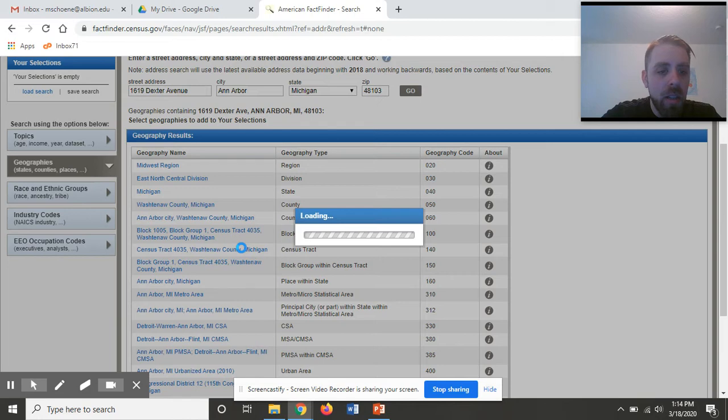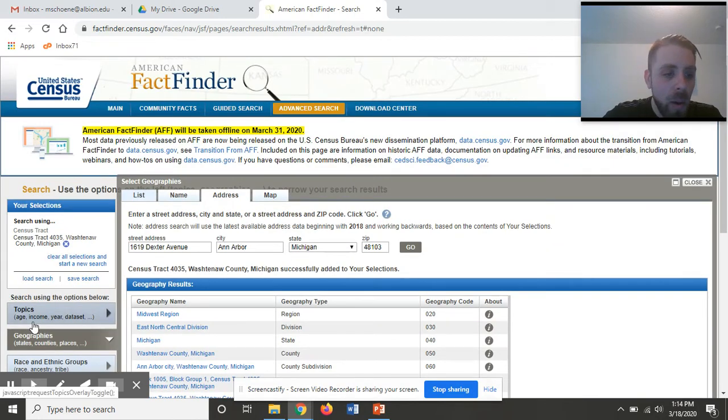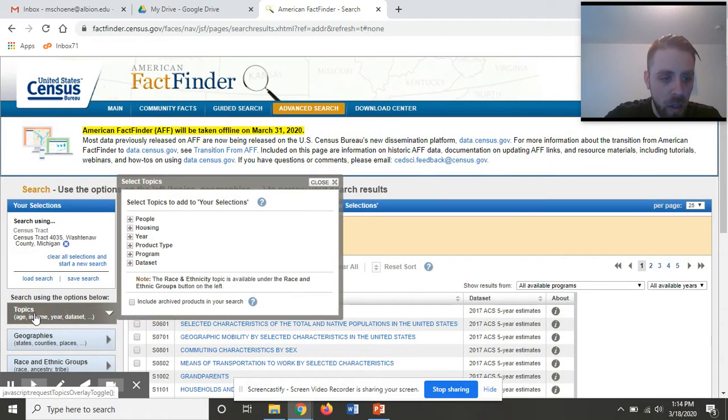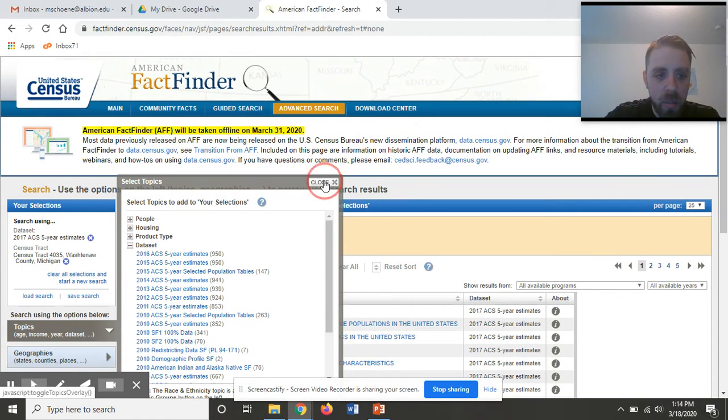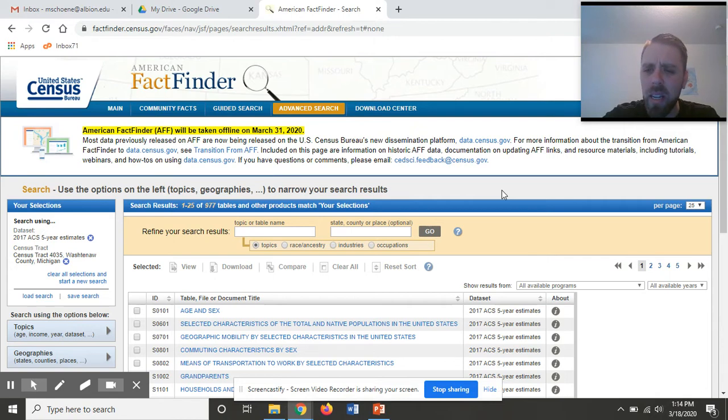So I will click on that, and now I need to click on Topics over here on the left. I then click on Data Set, and I select the 2017 ACS 5-year estimates. Very important to grab the most recent data that is available to us. People always say, wait, hold on, it's 2020 and all I have is 2017. Well, are you able to do this for a country of 327.7 million people? It takes a little bit of time to process the data.